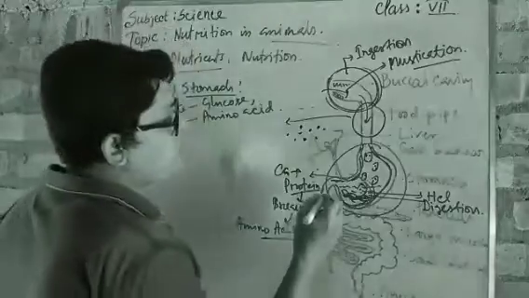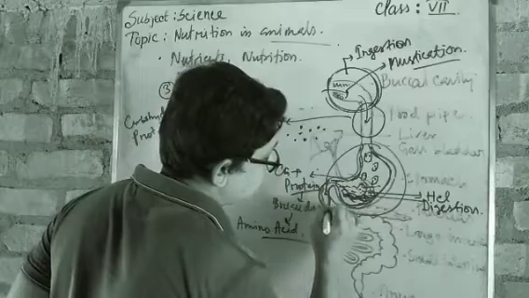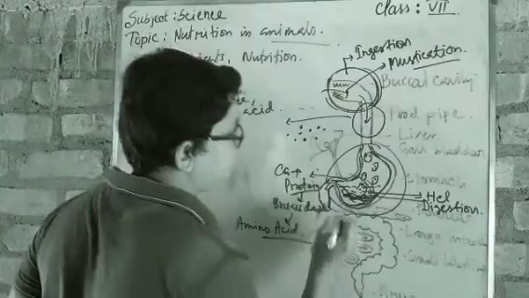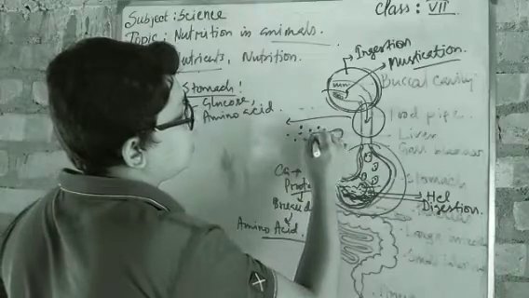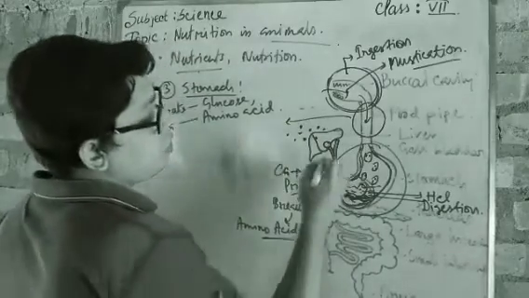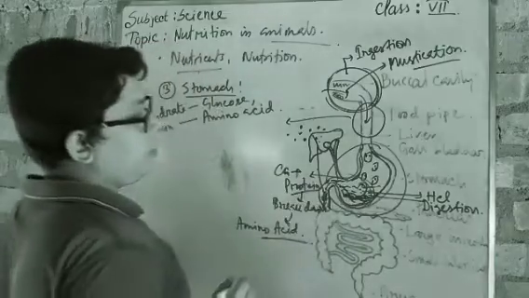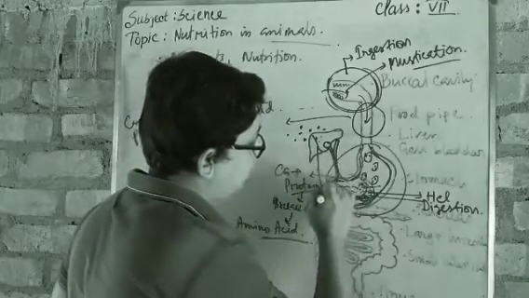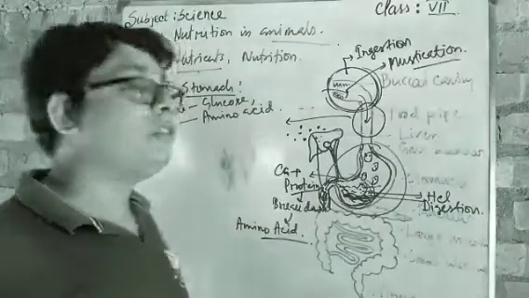Got it? Now the food item is moving from this side through this pipe, and this portion is quite thicker. When it moves through this pipe, suppose from here it is coming, at that time a gland is present here, the largest gland of our body. What is that? That is the liver, right? So from the liver a kind of juice comes through this gallbladder pipe and is joined over here to digest what nutrient? To digest fats.